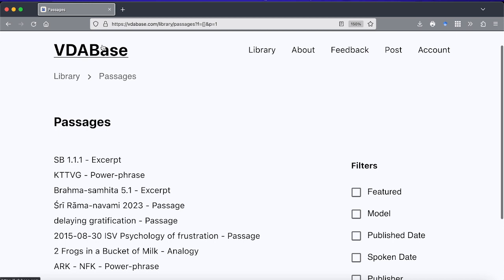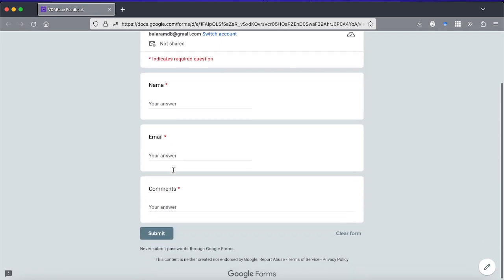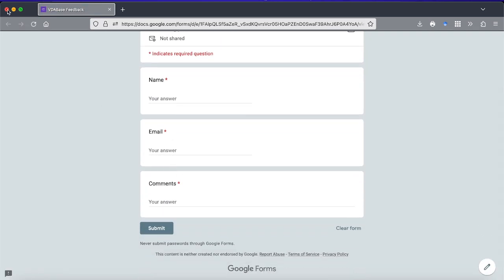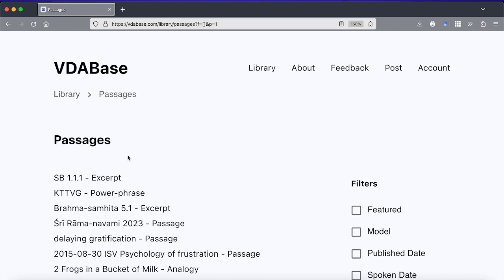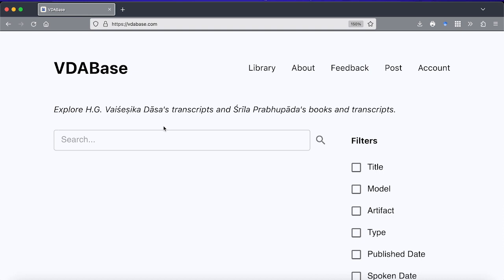We are working through many different features, and we want you to share your feedback with what you think about everything. Please do that by clicking on the feedback form and just share any comments, any improvements, any other features you would like to see. And we will be working very hard to release our first version very, very soon. So thank you for listening to this short tutorial on how to use our application.